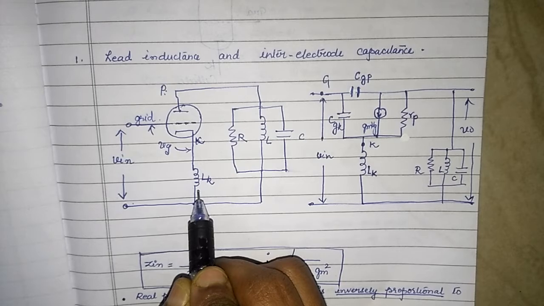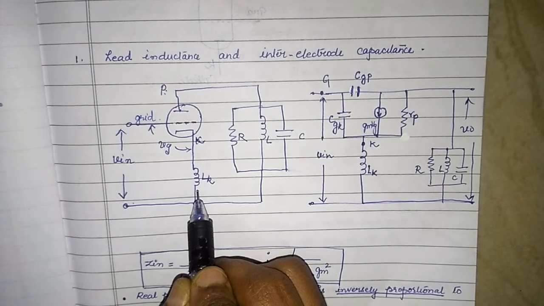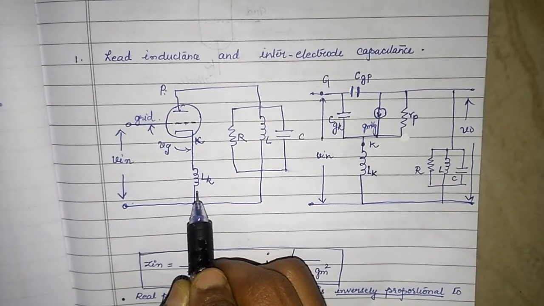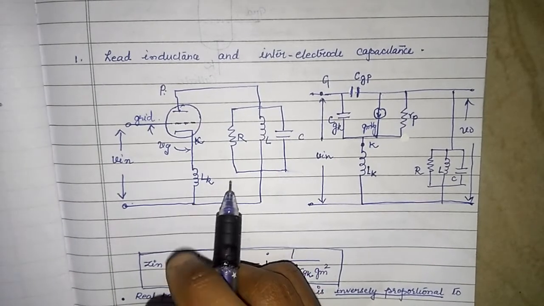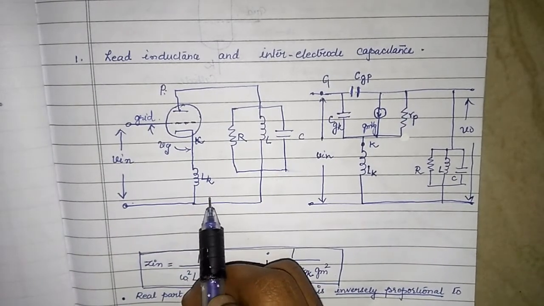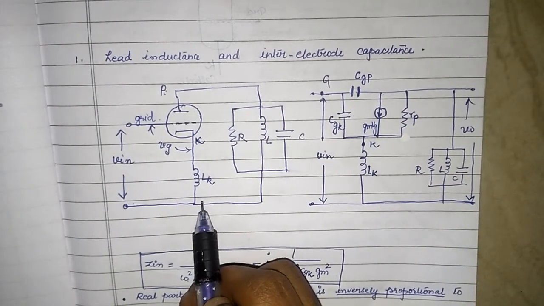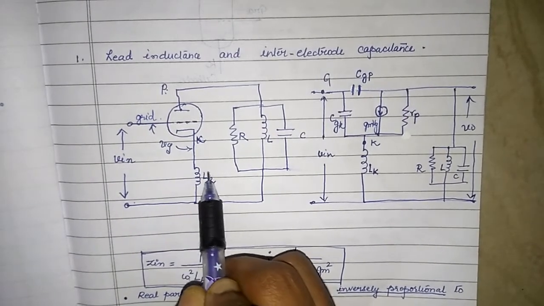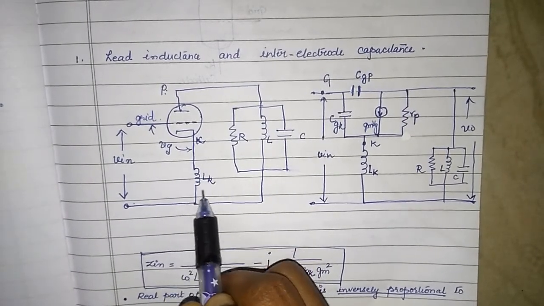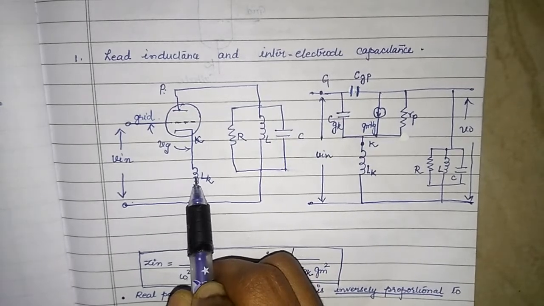Due to skin effect, an ordinary piece of wire which we have been considering to work like a short circuit at low frequencies tends to behave like an open circuit. As frequency increases, the opposition goes on increasing and current through it reduces. So, we are considering the lead inductance at the cathode terminal.